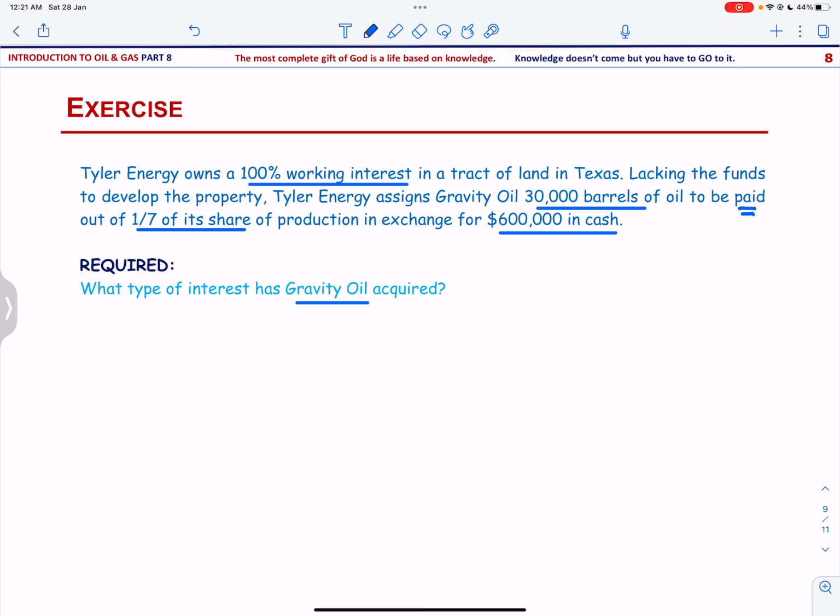So obviously Gravity Oil has acquired the production payment interest.